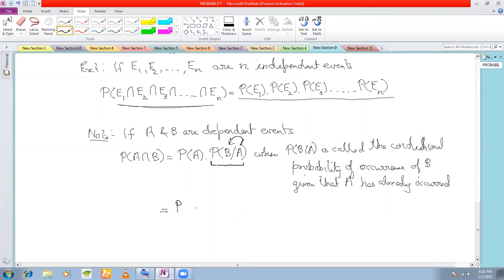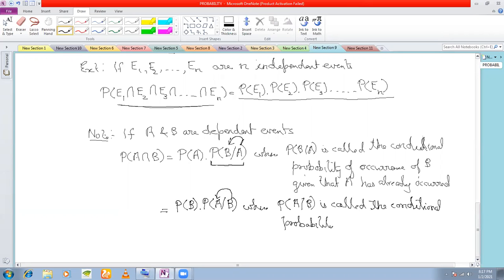What if B depends on A? Then what I'm going to do is I'm going to write this as P of B into P of A slash B. This time B depends on A. So we write, where P of A slash B is called the conditional probability of occurrence of A, because A comes first here, right?